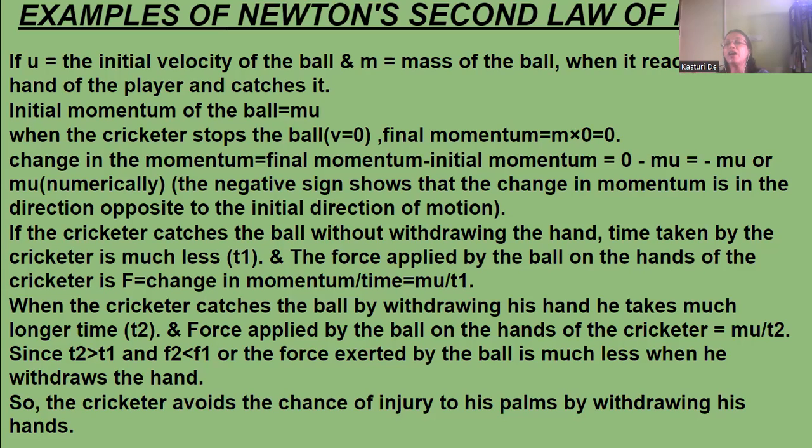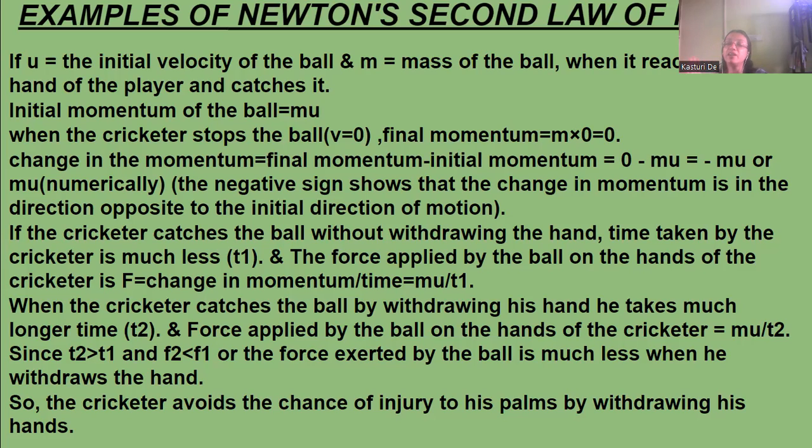Why is there a negative sign? Because the negative sign shows that the change in momentum is in the opposite direction to the initial direction of motion. Now, if the cricketer catches the ball without withdrawing the hand backward, the time taken is much less.